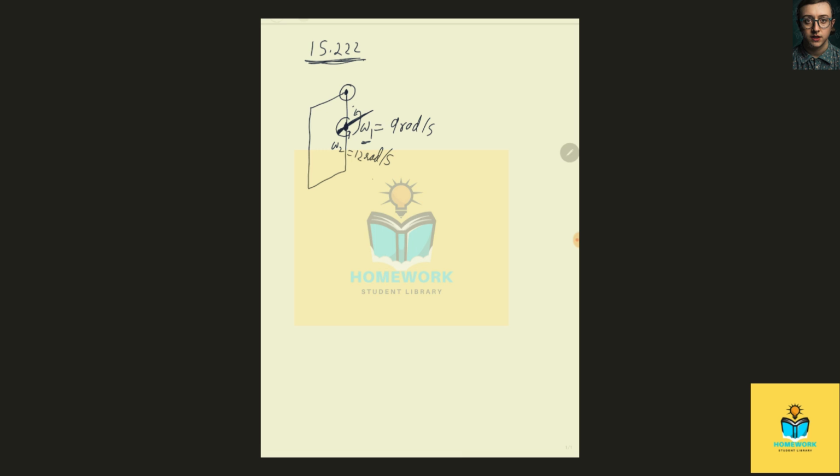So we can immediately see that omega 1 will make this point go inwards into the plane of the paper, and omega 2 will make it fly in this direction, and these two directions are perpendicular to each other, so we can work them separately.